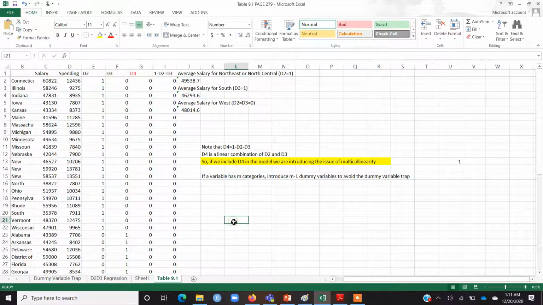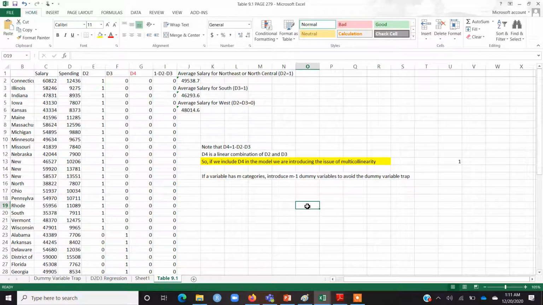So what does that mean? If we have 3 regions, we should introduce 2 dummy variables. If we have, let's say, 4 regions, then we should introduce 3 dummy variables. So in general, if a dummy variable has m categories, then we should introduce m minus 1 dummy variables.